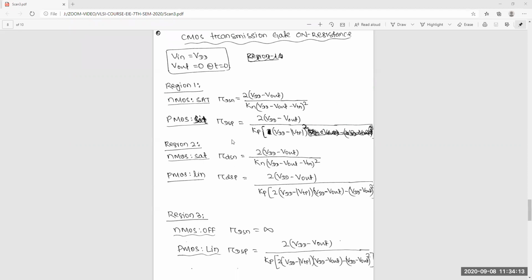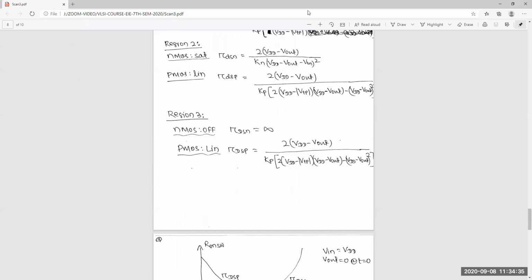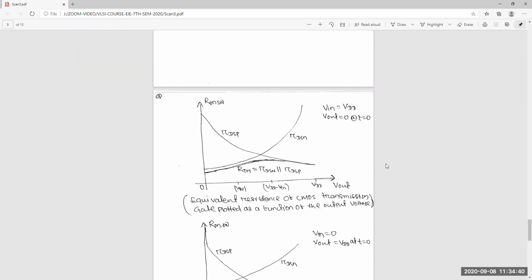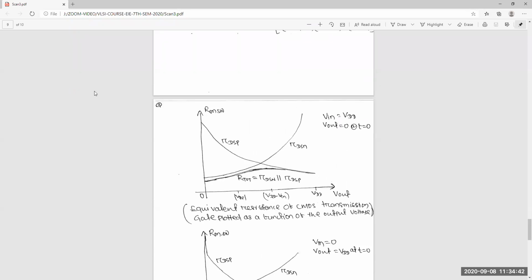This is also the saturation condition resistance of PMOS. And for linear, again you can get this type of equation, so you will definitely find some resistance value. In cutoff, this is infinite resistance, and linear means you get the same kind of value. These are the resistances. Now you can see, this is the final thing.